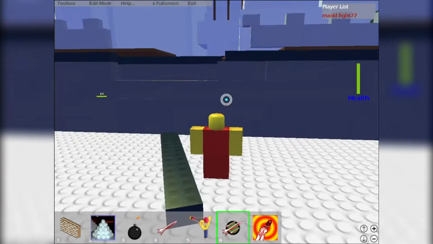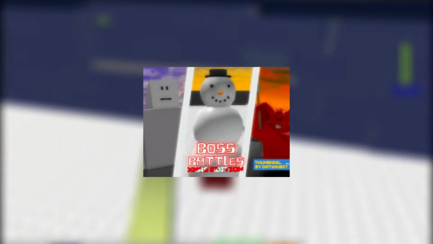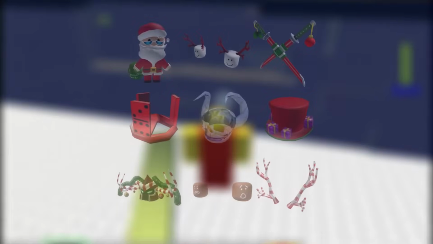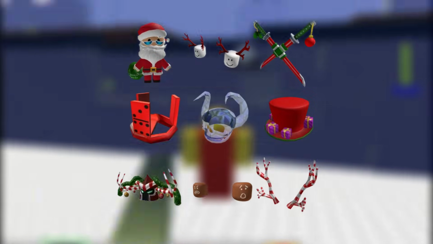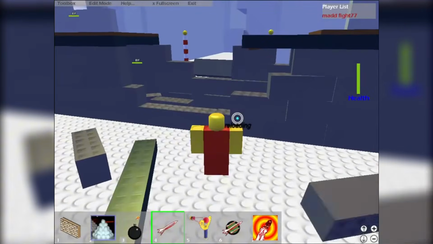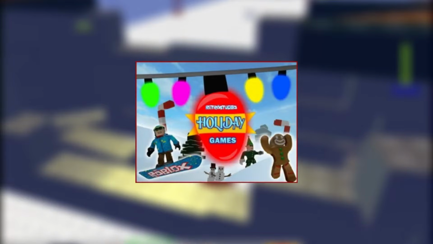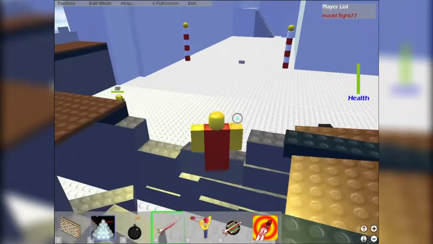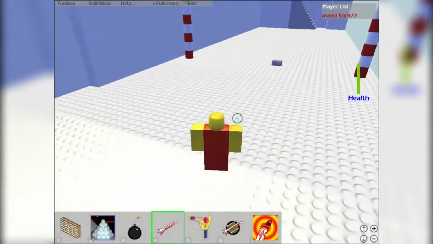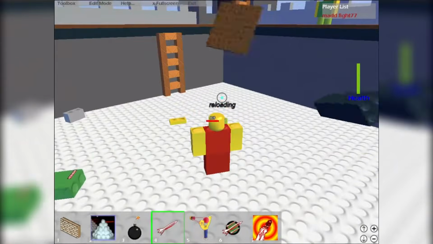gift giving. In 2021, the first major Christmas event was Boss Battles Xmas Edition. This festive event introduced holiday-themed bosses and challenges. Players were rewarded with exclusive Christmas hats and accessories for defeating the seasonal enemies, setting the tone for future events. The following year, RetroStudio Holiday Games 2022 expanded the festivities with a North Pole themed lobby and 6 unique minigames. Each minigame offered its own challenges and rewards.